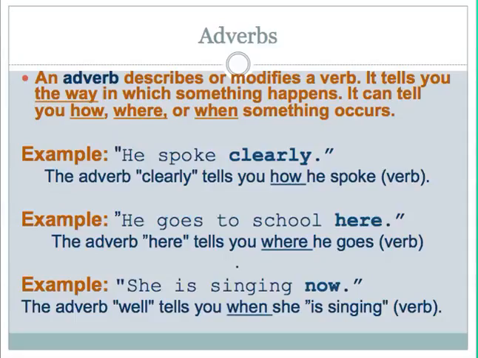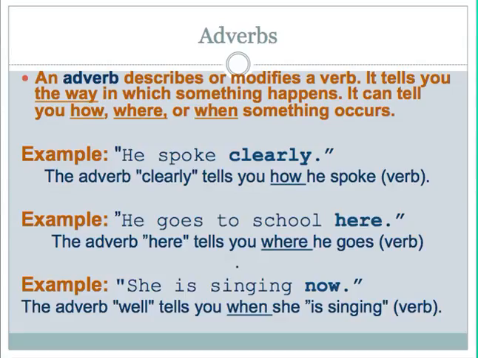An adverb modifies a verb. It tells you the way in which something happens. It can tell you how, where, or when something occurs. So the best bet is to look for verbs in your sentence and then ask yourself, is there a word here that explains to me how, where, or when that action occurred?